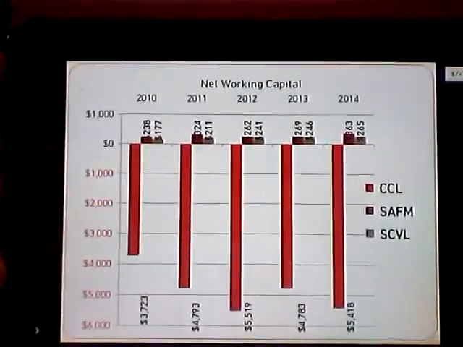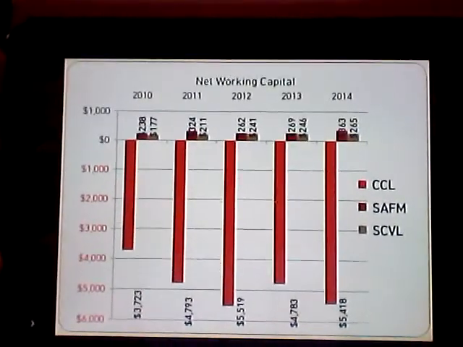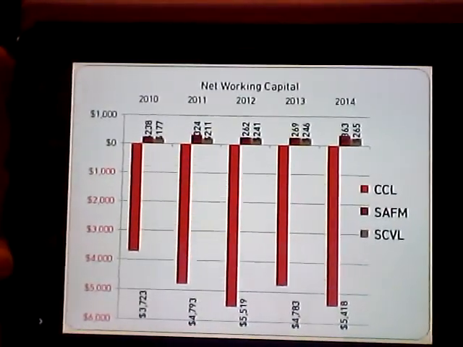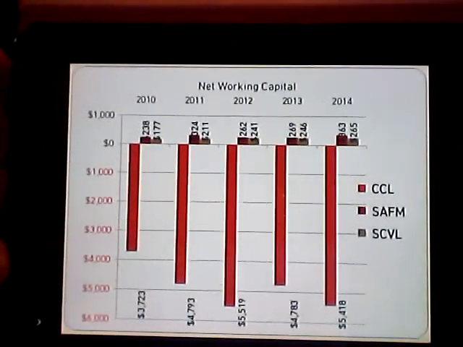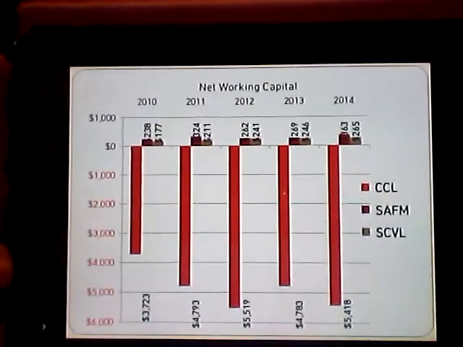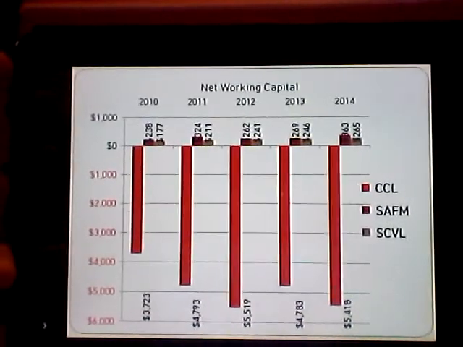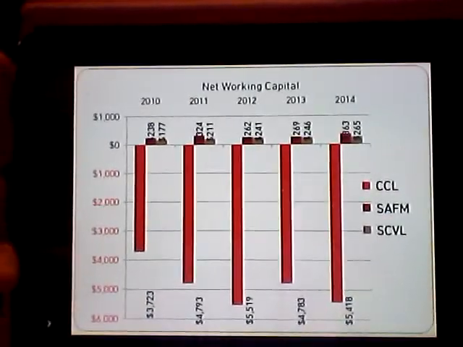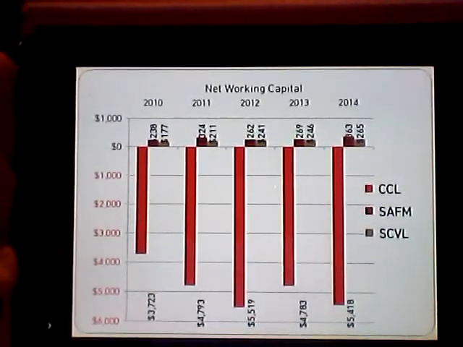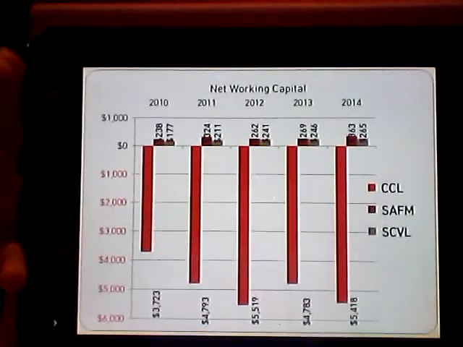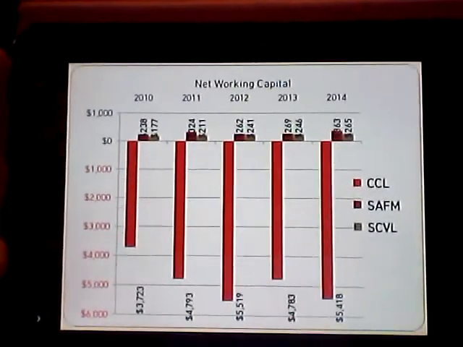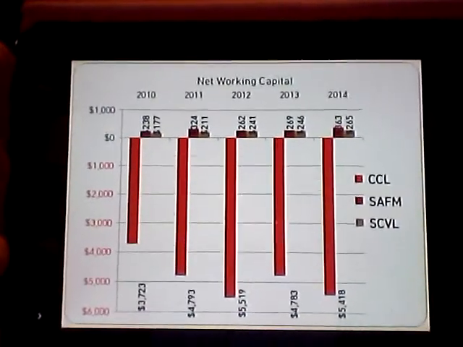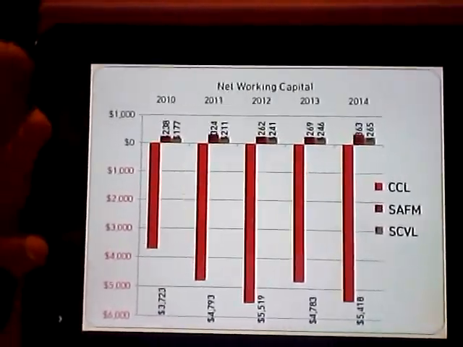So if you look at the net working capital chart that I've prepared, you can see where the Sanderson Farms and Shoe Carnival both have positive net working capital, whereas Carnival Cruise Lines has negative. Another thing I'd like to point out is this chart is in the millions. So whereas Sanderson Farms and Shoe Carnival have positive net working capital of $200 to $300 million, Carnival Cruise Lines has negative $5,519 million in negative net working capital. So that's not a good thing.